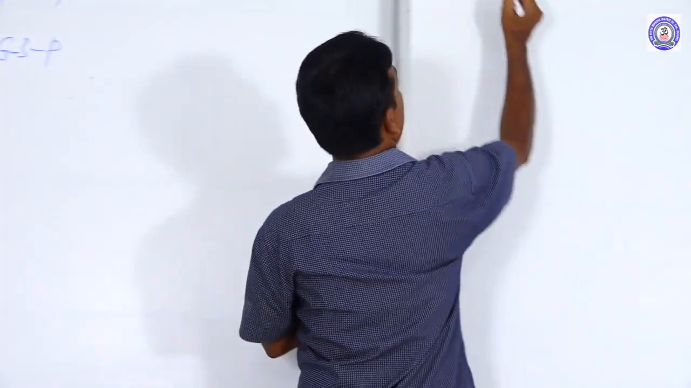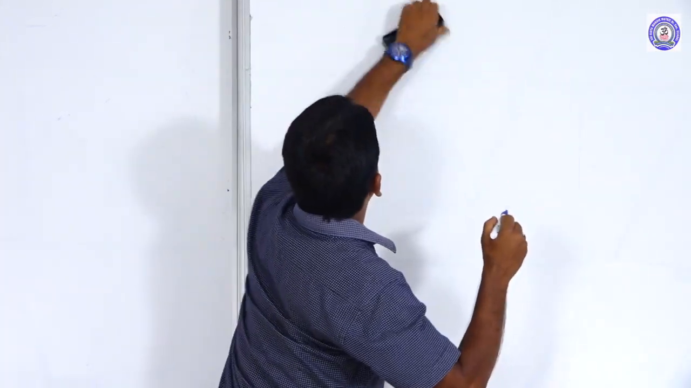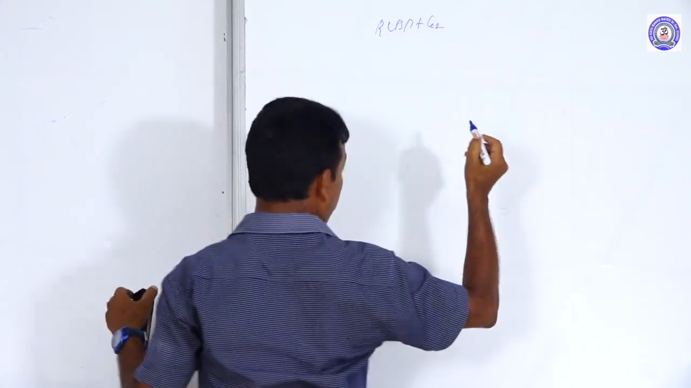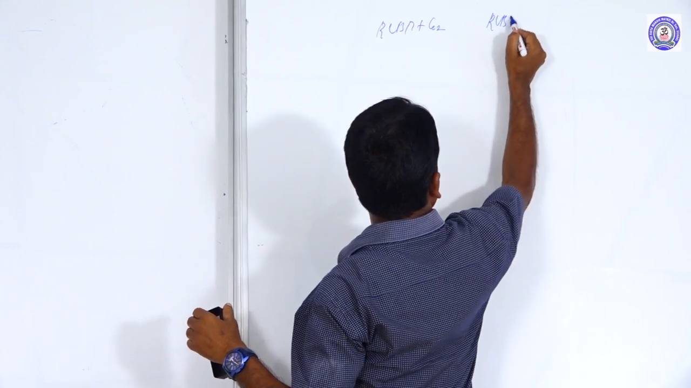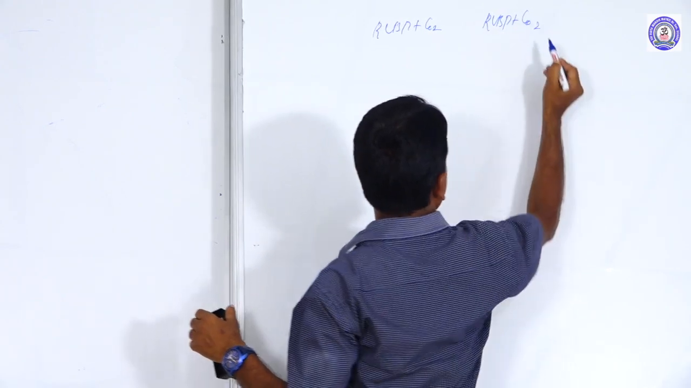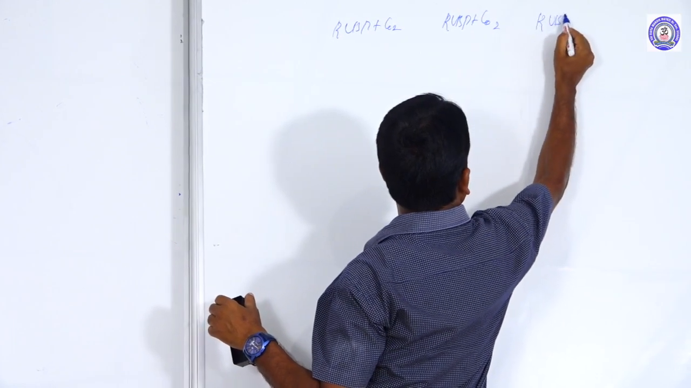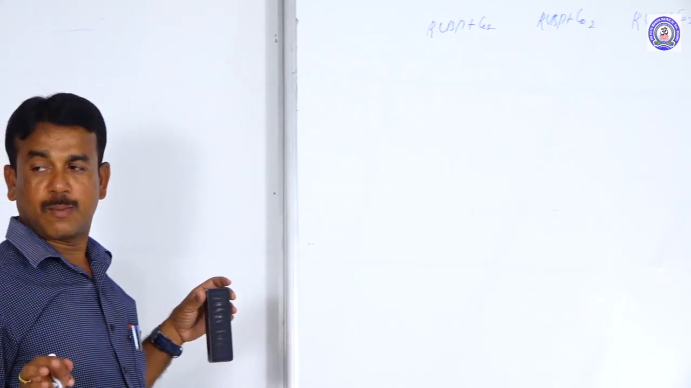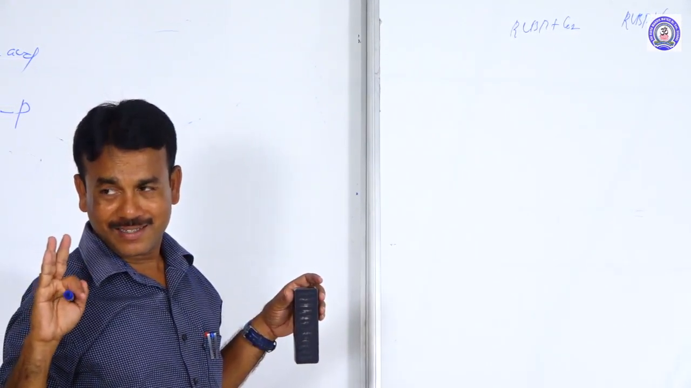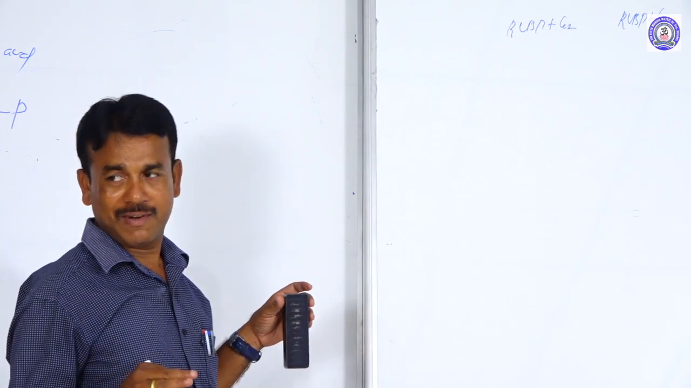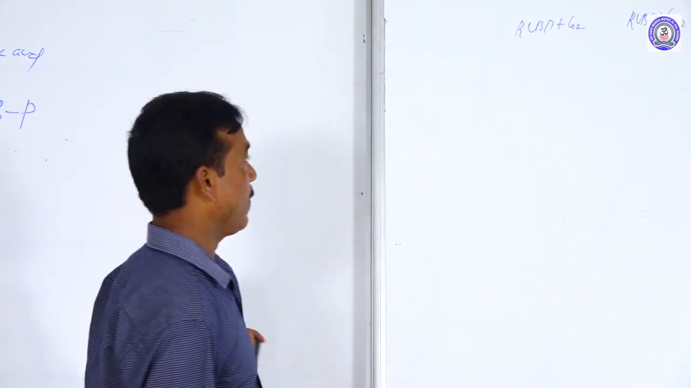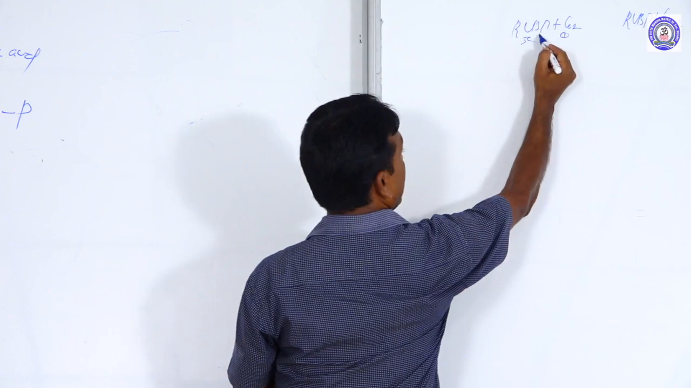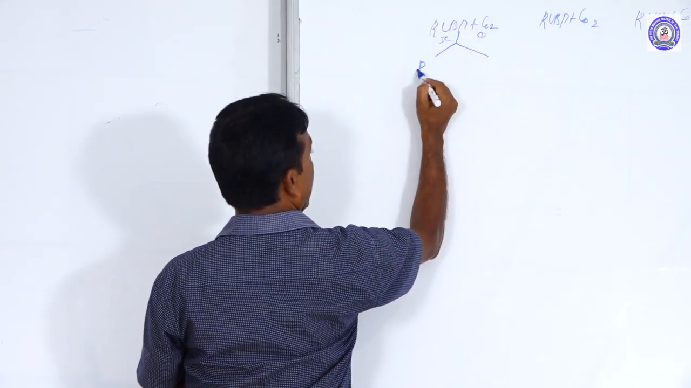Let's come to the point. RuBP plus carbon dioxide. I am already telling you: fixation of carbon dioxide happens in a cyclic manner. Who discovered it? Melvin Calvin, so it is called the Calvin cycle. These are 5 carbon, these are 1 carbon, so the 6 carbon is split into 2 molecules.